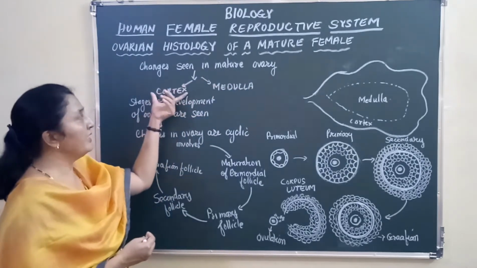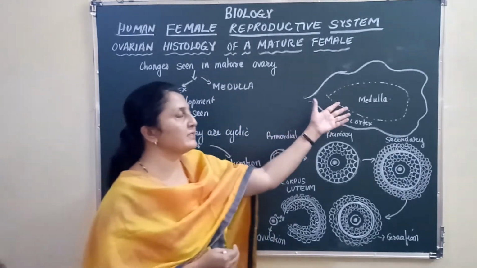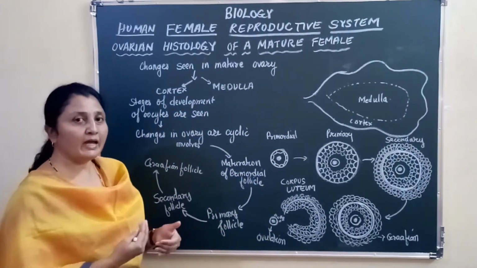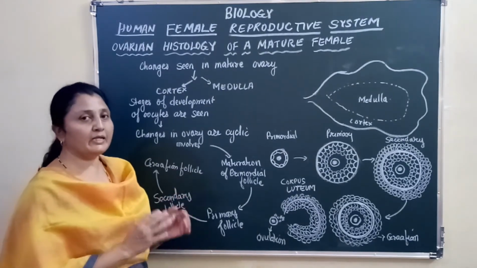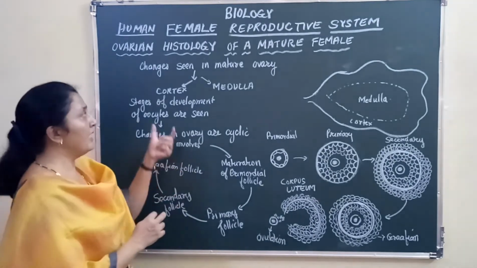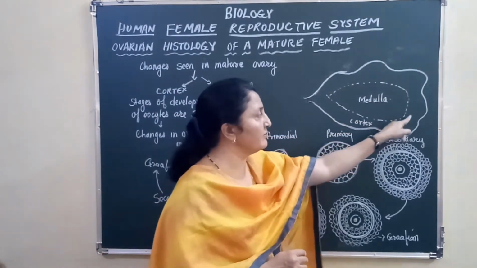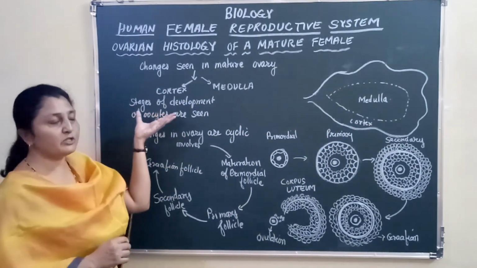The changes are mainly taking place in the cortical region, right? We already saw the medulla has only loose connective tissue, blood vessels, lymph vessels and nerve fibers. But the interesting events in a mature ovary take place in the cortical region, that is, the cortex of the ovary. Now what changes do you see?